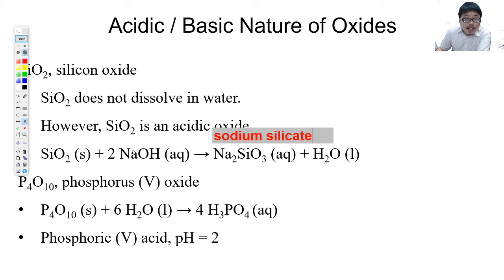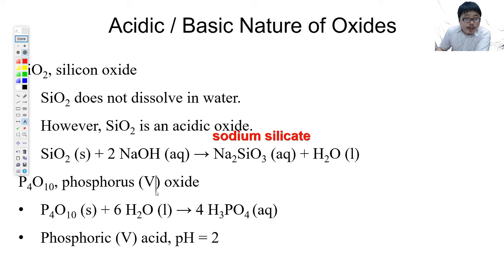There's one more thing. The idea behind calling this an acid-base reaction is that Bronsted-Lowry theory has one more theory, which we are not learning right now. But for now, accept that it's an acidic oxide because it reacts with sodium hydroxide.